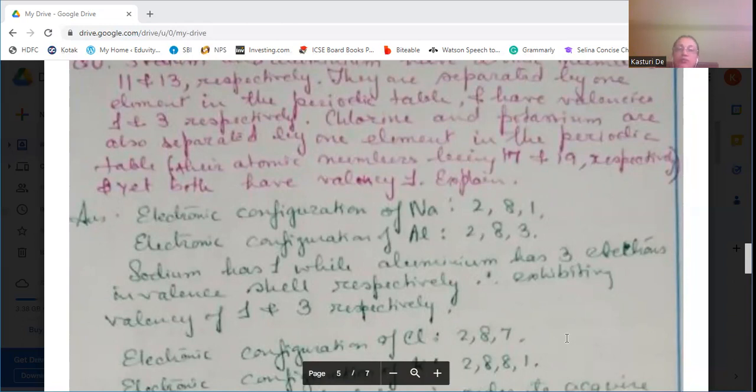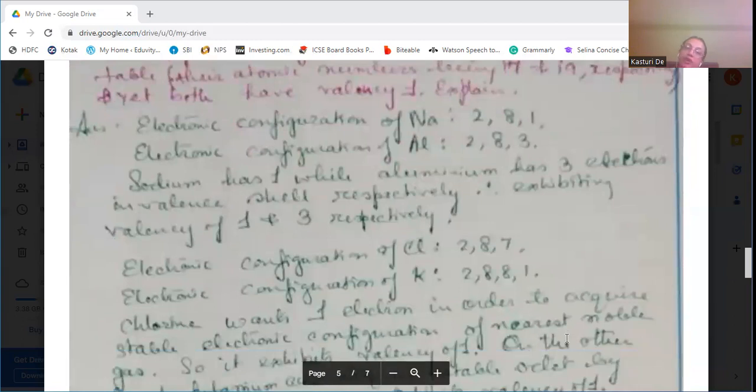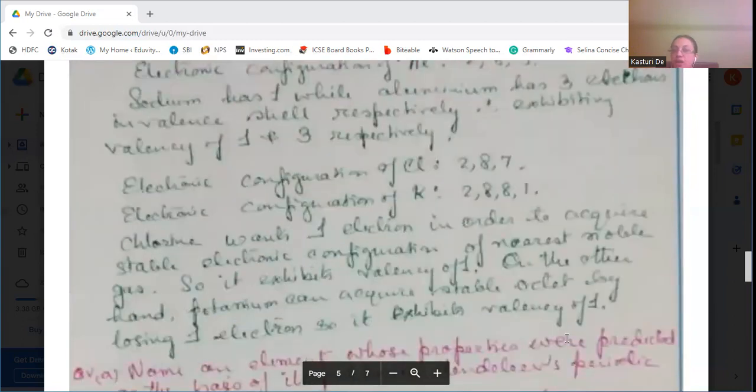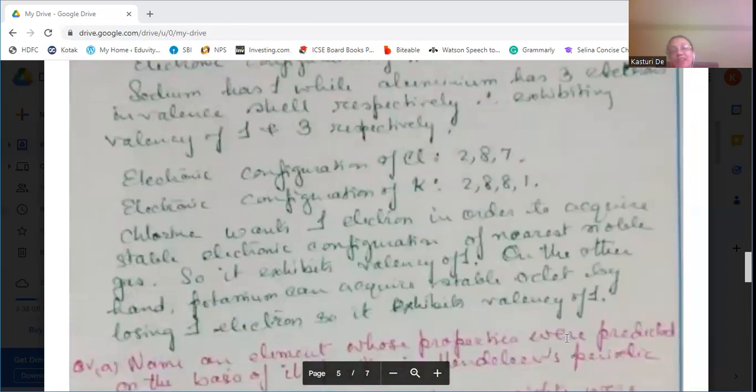The electronic configuration of chlorine is 2, 8, 7, and the electronic configuration of potassium is 2, 8, 8, 1. Chlorine has to accept one electron to complete its octet, to attain a stable electronic configuration like the noble gas. For that it requires only one electron, so its valency is 1. On the other hand, potassium will lose one electron to form the octet. Therefore, its valency is also 1.